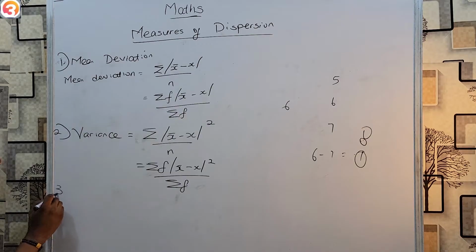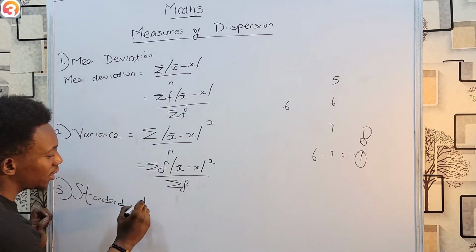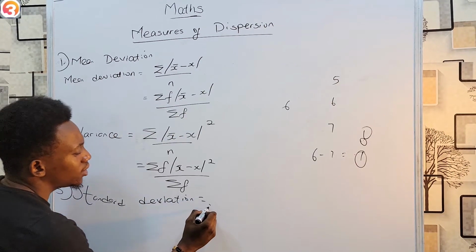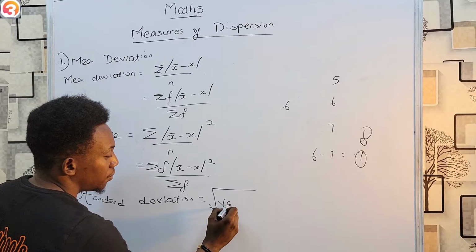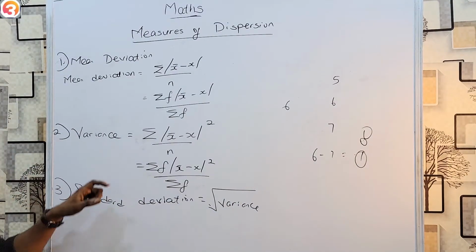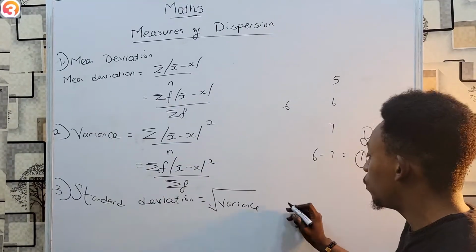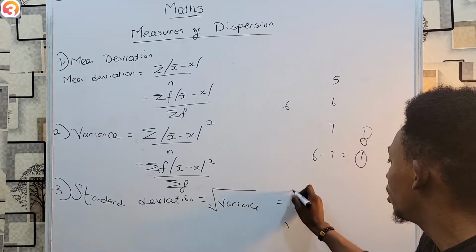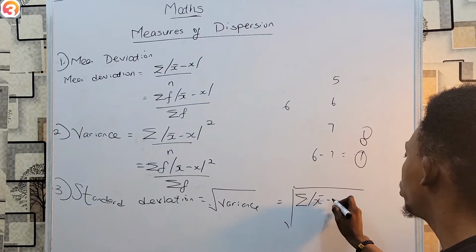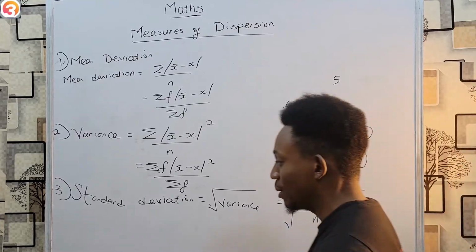And then last but not least, we have standard deviation. And this is very, very simple. It is the square root of variance. The standard deviation is the square root of variance. So basically, the square root of this formula gives you your standard deviation. The square root of sigma modulus squared over n.